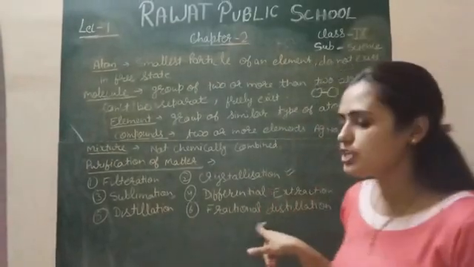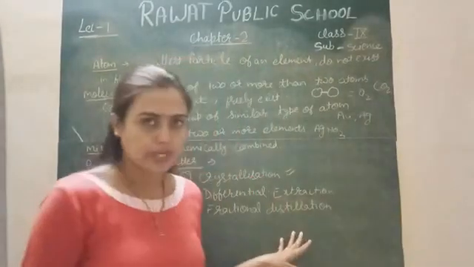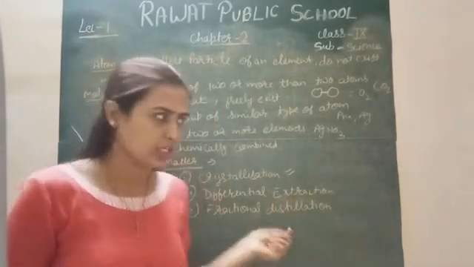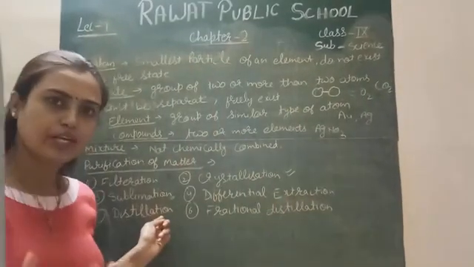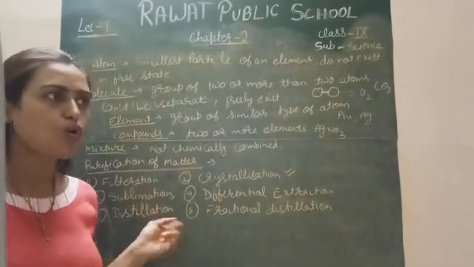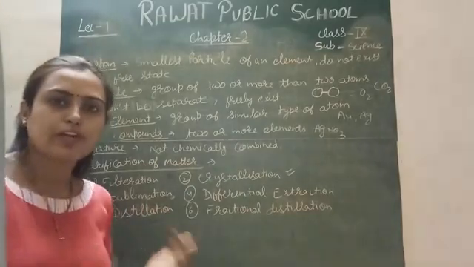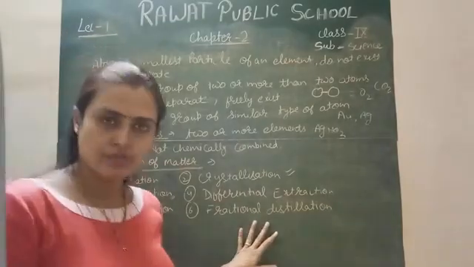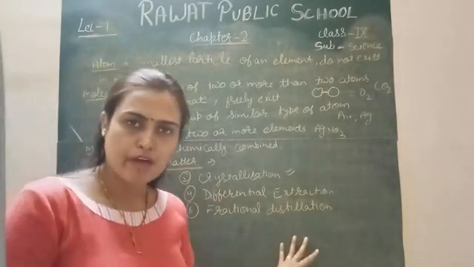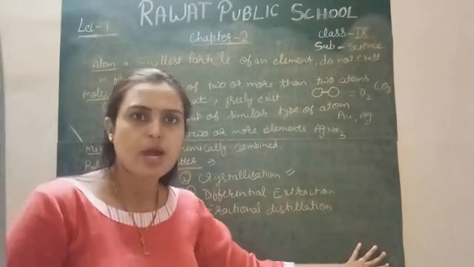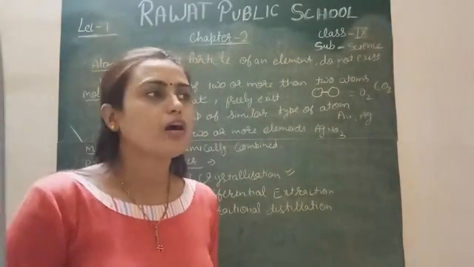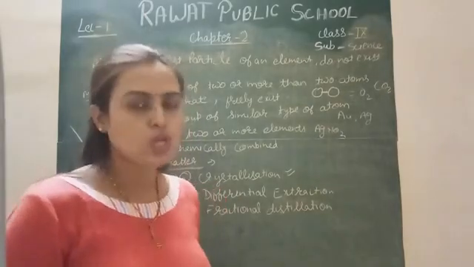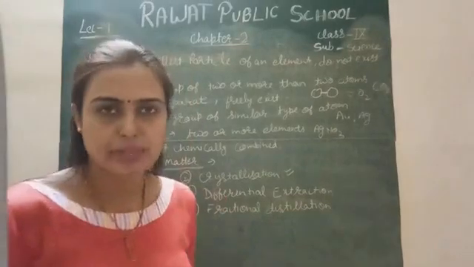Next is fractional distillation, used when you have two liquids whose boiling points are very near to each other, so separation is very difficult. In ordinary distillation, for two liquids which have very different boiling points, we can separate the lower boiling point first and the higher boiling point liquid later on after the condensation. The process will be the same. Firstly we heat up, then vapors are formed, then after condensation liquids are produced. But in this case the liquids have very little difference between their boiling points. So what will we do? We need a fractional column in that condition.